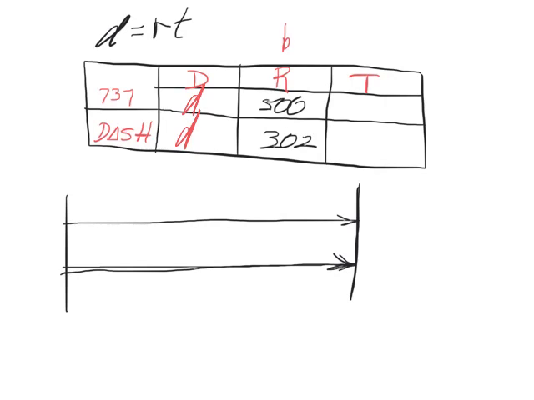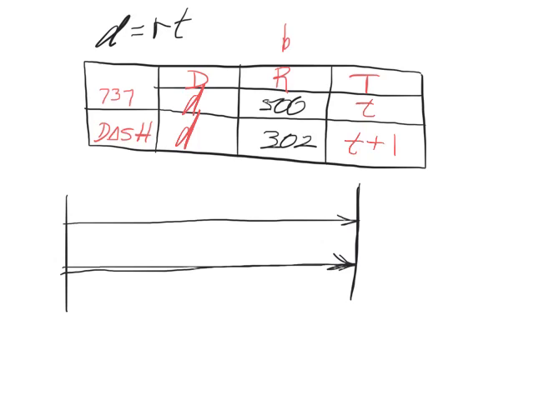Okay, let's look and see what we know about time. The Dash 200 takes off 1 hour before the 737. If we call the 737 time T, and it doesn't matter which one you call T, you just have to compare the other time to that one. So the 737, we're going to call that T. The Dash 8, we're going to call T plus 1.